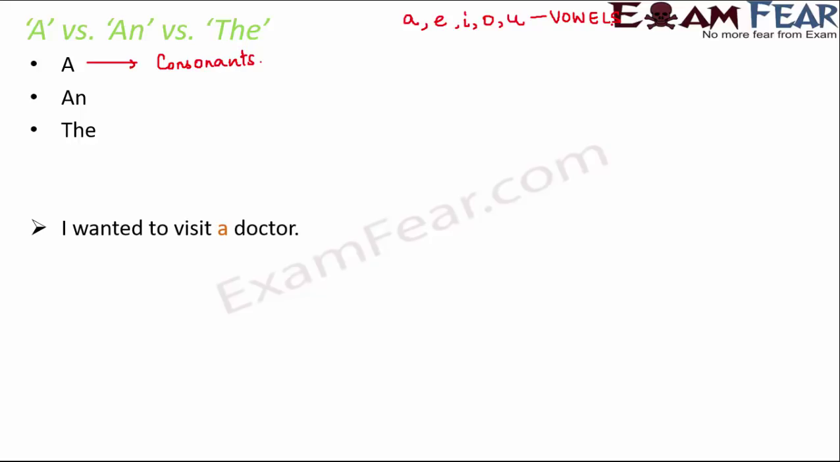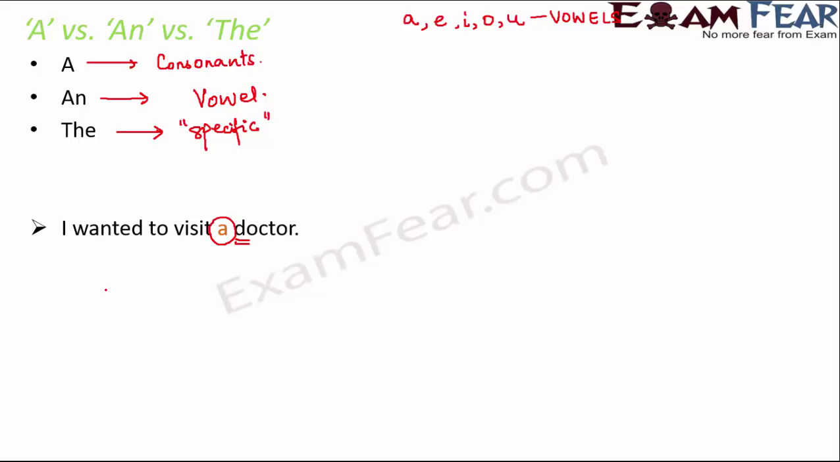For example, I wanted to visit a doctor. In this case, the noun is doctor and the noun starts with a consonant, which is D. Therefore, we use a doctor, right? How about an? An is normally used before a vowel. That means whenever you have a noun starting with A, E, I, O, U, before that you use an. And how about the? The is used when we are talking about something definite, that means something specific.